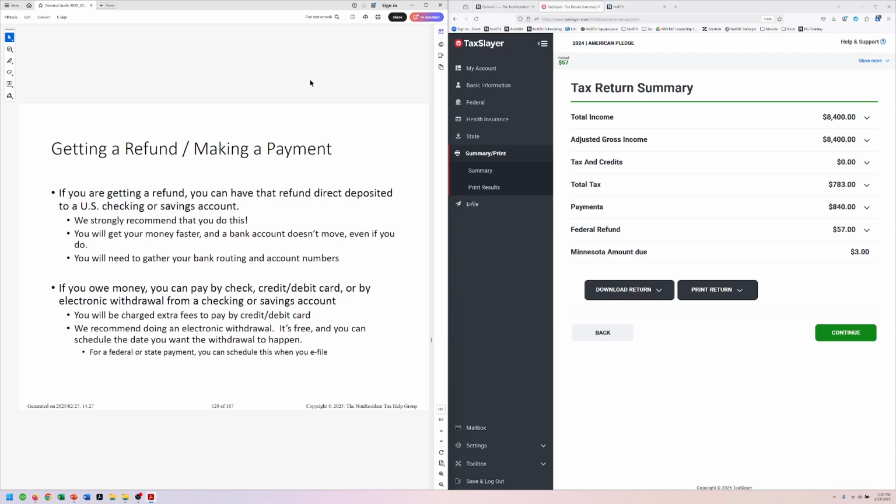If you're going to get a refund, you can have it directly deposited. If you owe money, you can also have them take it straight out of your bank account. You can also pay with a credit card or debit card, but they do charge extra fees for that. And if you're doing a payment out of your bank account, you can also choose the day that they take the money away. The last day is April 15th, but there's no problem waiting until April 15th for them to take that money out, if you want to do it that way.